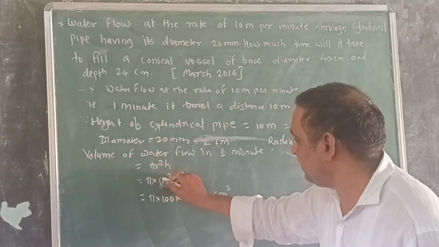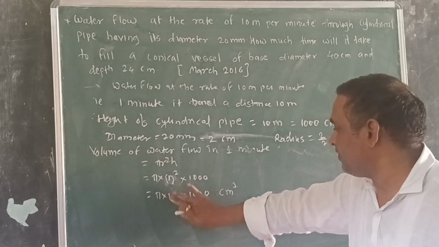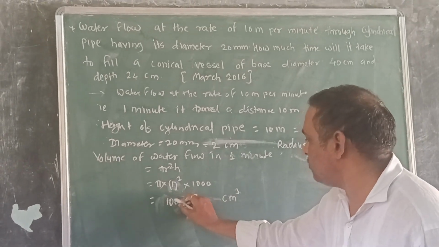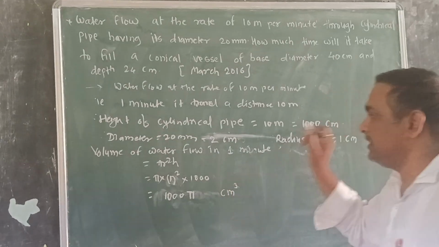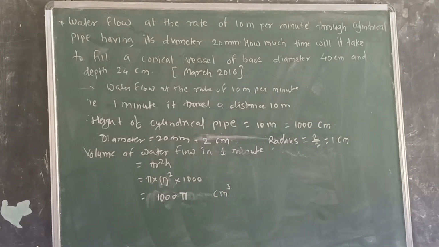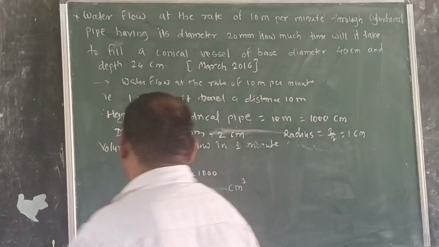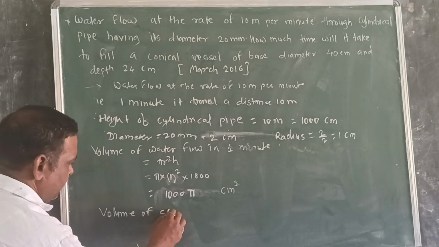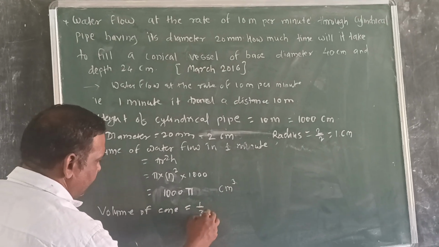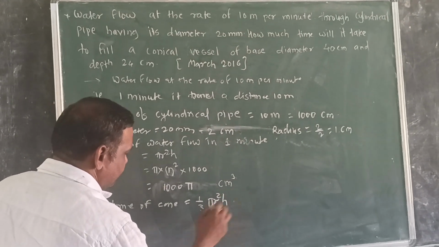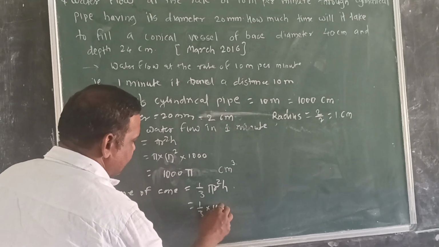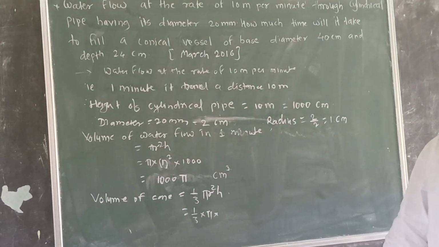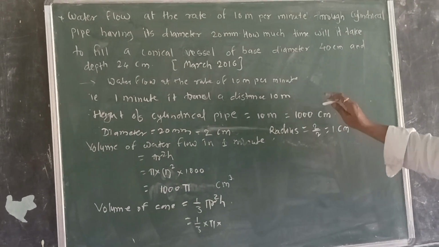So 1 square is 1. That is nothing but 1000 pi centimeter cube. Now we have to find the volume of the cone. So volume of cone is equal to 1 upon 3 pi r square h. So 1 upon 3 pi as it is. What is the radius? Here the radius is also needed.